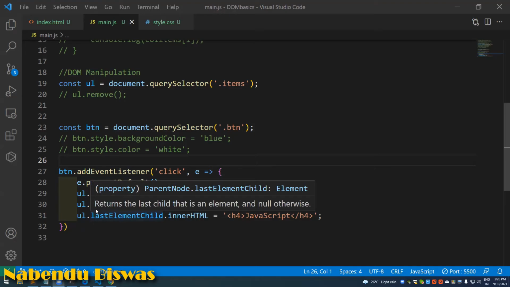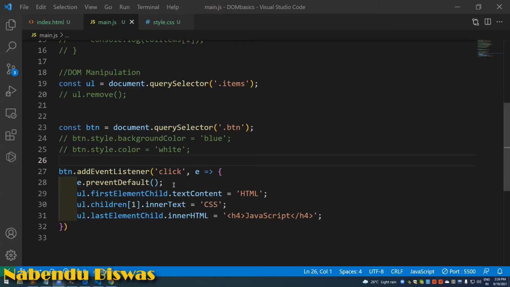What is e? e gives us access to everything, means whatever the user types or something. And e dot prevent default is required whenever we listen to click events, or else it will try to submit it to some backend, which we are not learning about. So it refreshes the browser basically, and then it fails a lot of things.